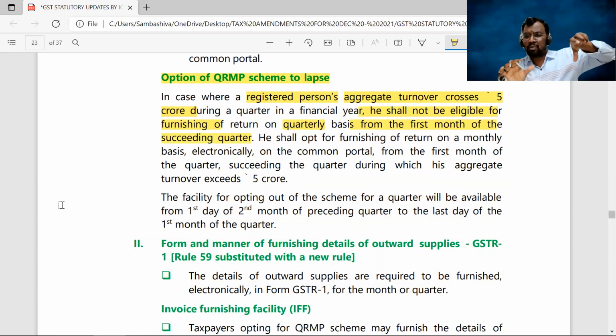That particular quarter in which your turnover crossed 5 crores, for that quarter you can follow QRMP scheme. But from the next quarter onwards, compulsorily you have to follow the monthly scheme. Clear, everyone? Right, sir? Next.